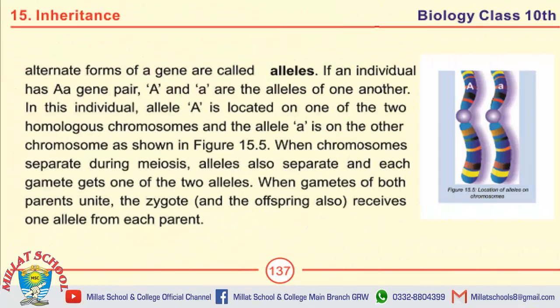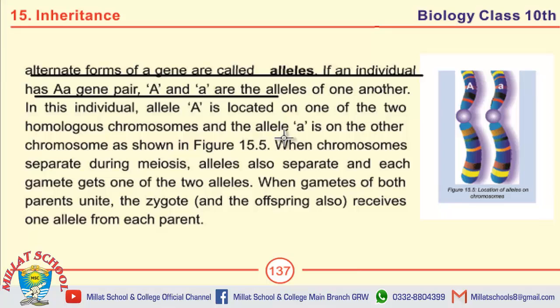Next, the definition of alleles. The alternate forms of a gene are called alleles. If an individual has a capital A, small a gene pair, then capital A and small a are the alleles of one another. This is the definition of alleles.